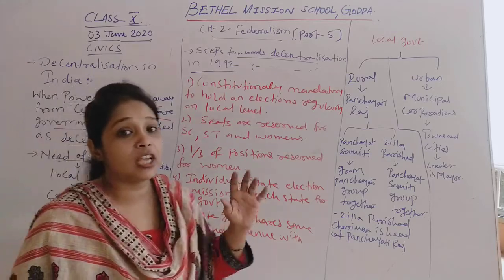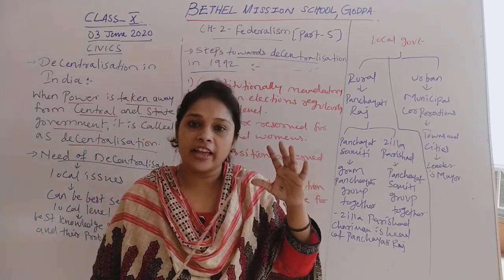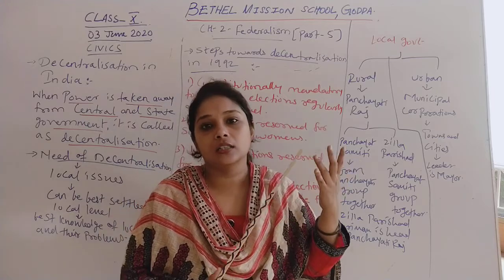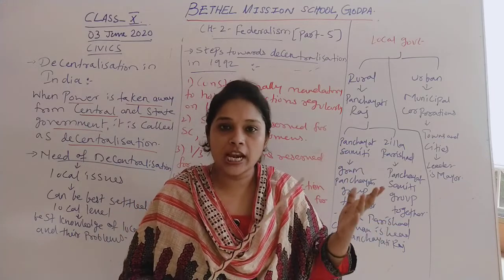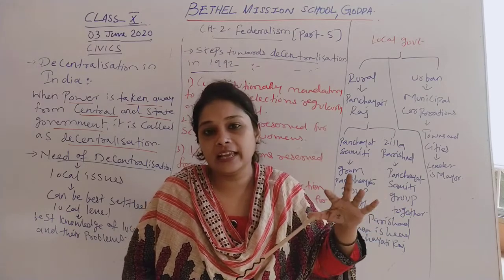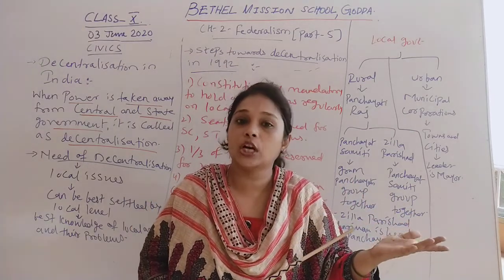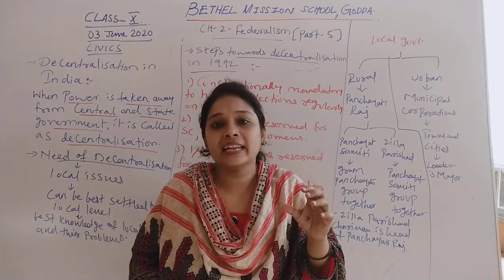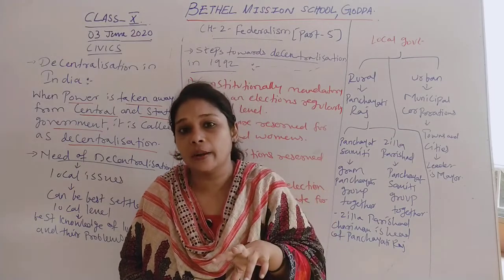See, we have a state and we have a central election commission, which helps conduct elections at the national level. General elections are held by the central commission, but when we talk about local government, it is the State Election Commission.